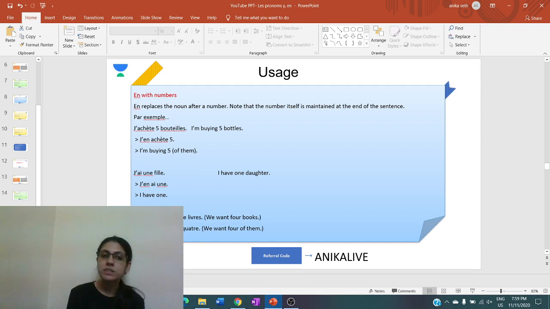So in the previous case and this case, what is the difference? With articles, we are not repeating the article, we are replacing article plus the noun, both the things. But over here, with numbers, we are repeating the number in the answer, like in the sentence where we have replaced the noun with the pronoun. So, like j'achète 5 bouteilles, j'en achète 5. J'ai une fille, j'en ai une. Nous voulons 4 livres, nous en voulons 4.